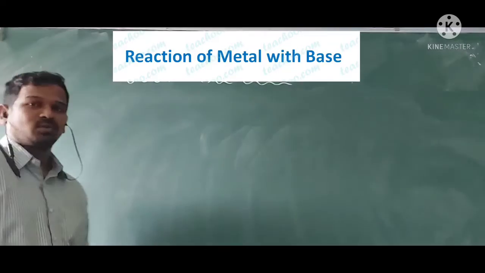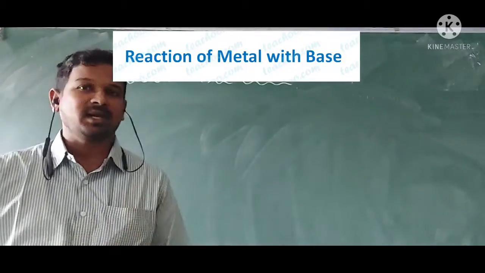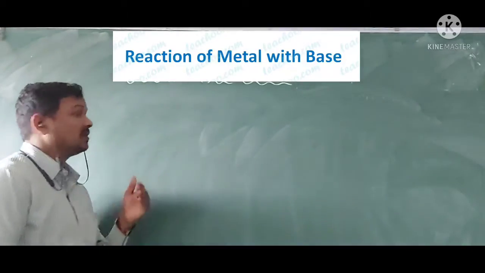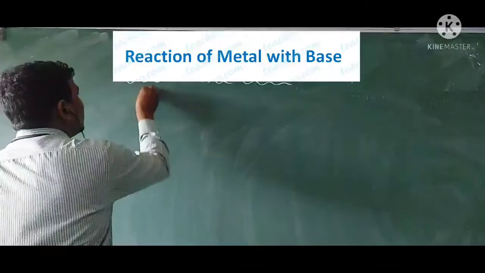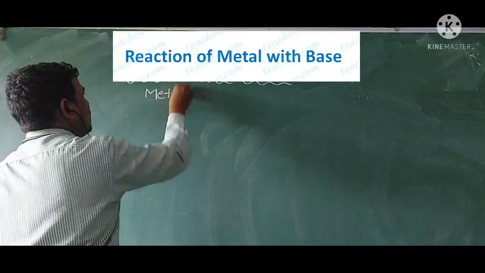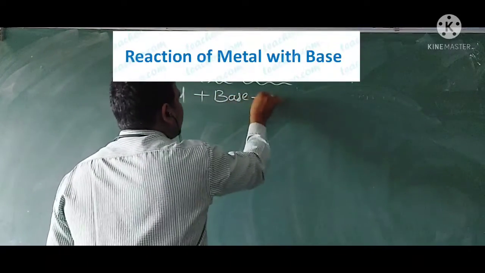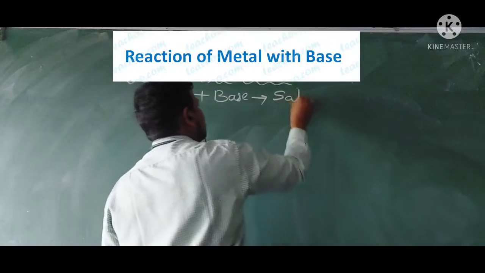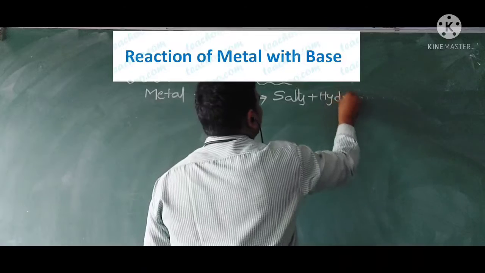So till now we discussed that when metals react with acids, they produce salts as well as hydrogen. Now, when metals react with bases, what is going to be produced? If you look at this formula, metal plus base also produces salt plus hydrogen gas.